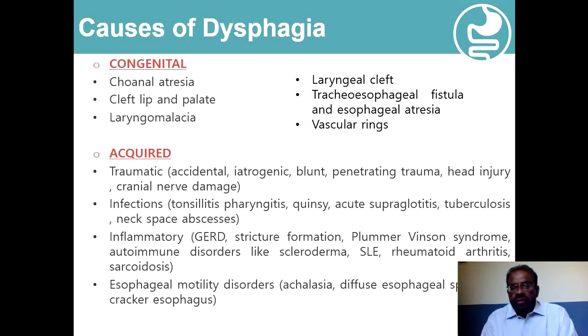Then the Plummer-Vinson syndrome, which is also known as Patterson-Brown-Kelly syndrome, results from severe deficiency of iron. Iron is an essential component of those enzymes which are involved in the integrity of the epithelium and its replacement.